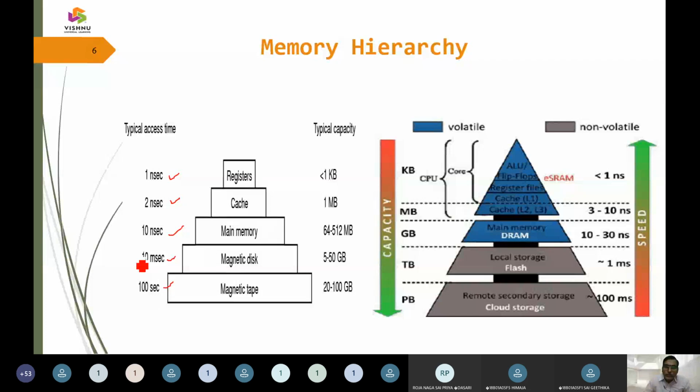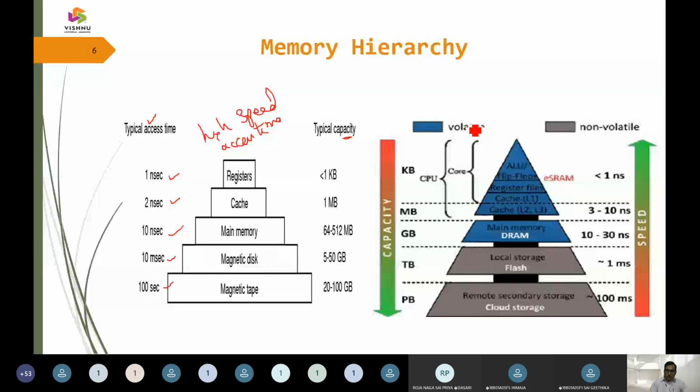And second, registers are going to have high speed memory access, a high speed access time, followed by the typical capacity. Now we can see a part of the memory here.